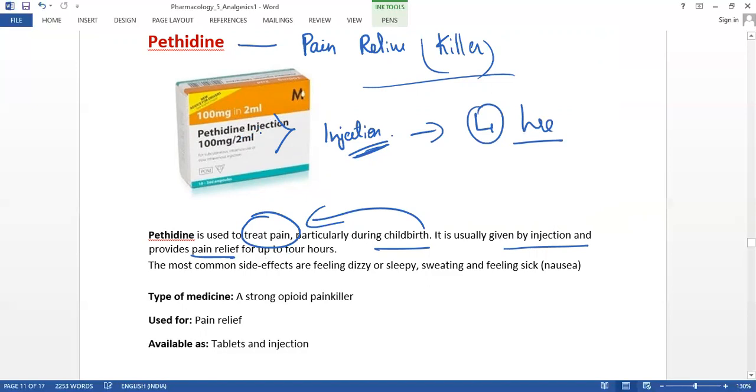So if this medication is injected to the patient, he may feel free from pain for 4 hours. This type of medication is a strong opioid painkiller. It is strong for the 4 hours, and this pain relief comes under this. We have both tablet and injection, but usually the injection is used during childbirth.